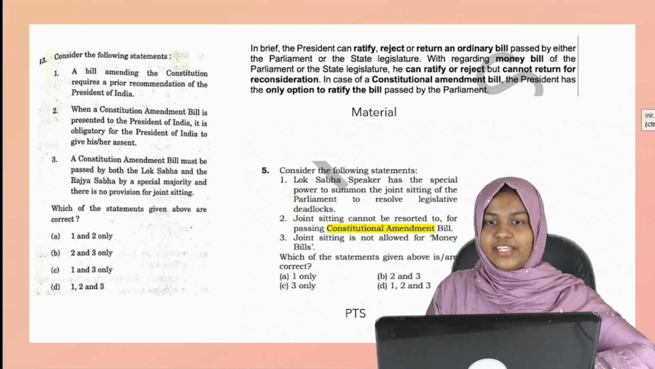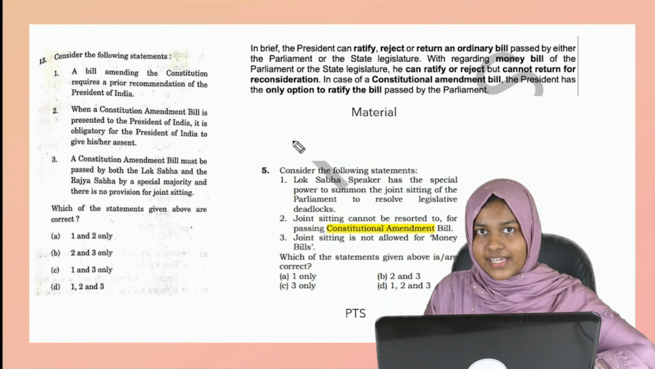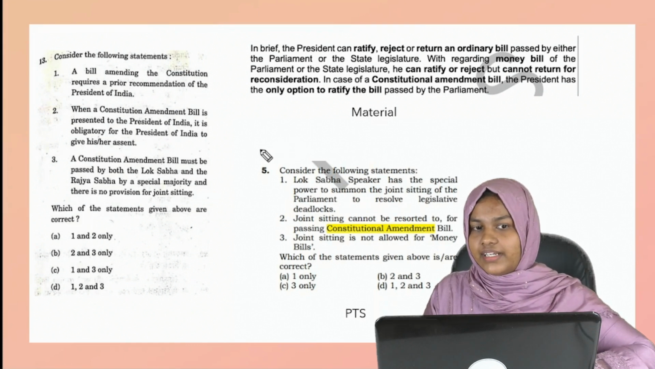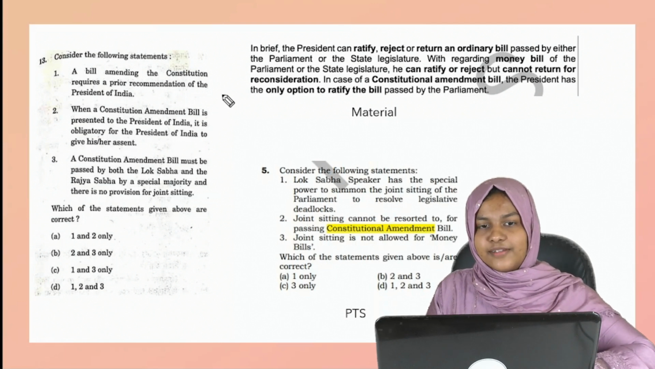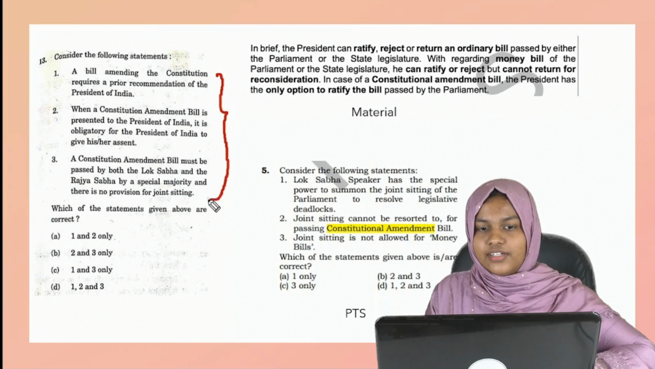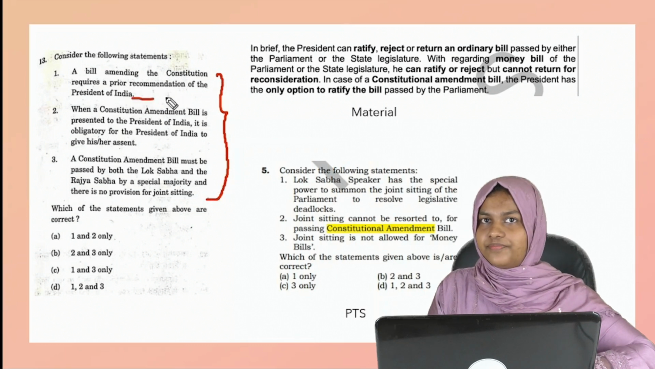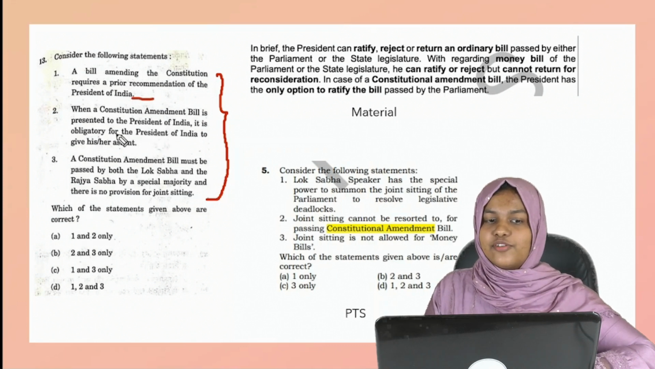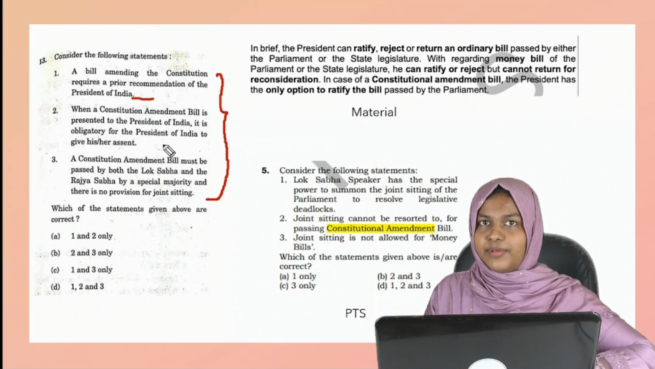Another very important area: constitutional amendment bill. It is a very important static area, and lots of current affairs happened related to the constitutional amendment bill. What they have asked is simply the important conceptual area: whether it requires a prior recommendation from the president, and whether the president is obliged to give assent to the constitutional amendment bill.